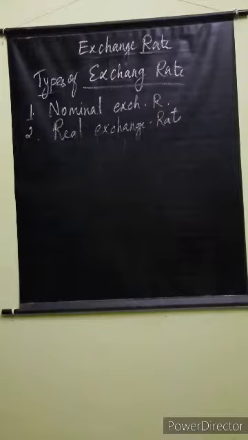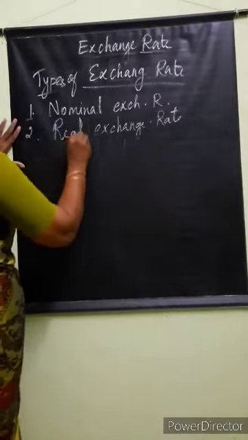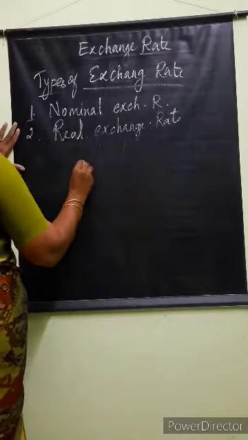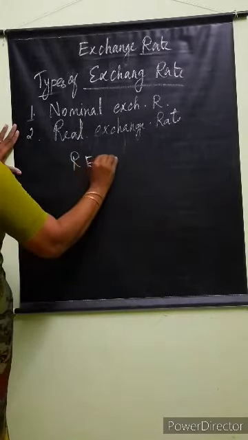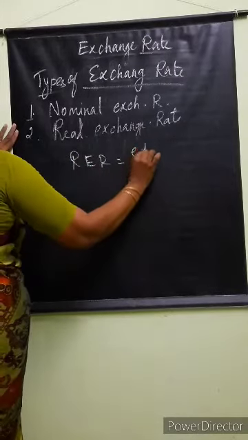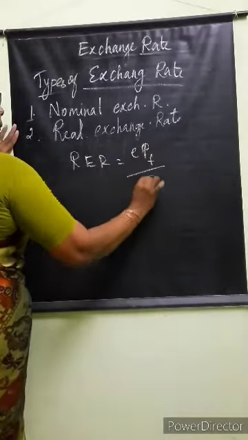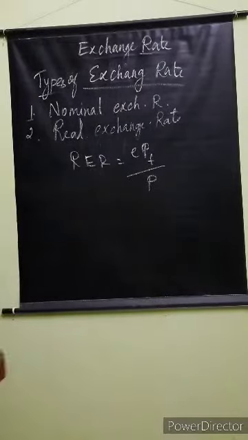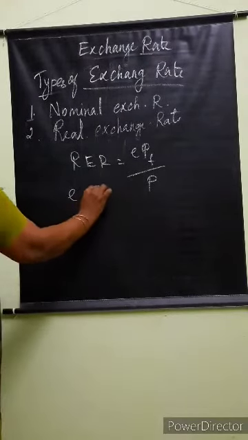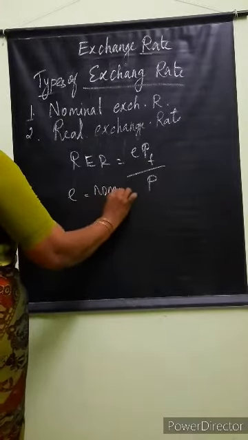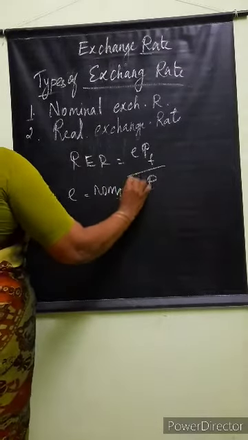So the real exchange rate, how do we calculate it? There is a formula for real exchange rate. Real exchange rate is equal to E times PF by P. Here E refers to nominal exchange rate, that is what we are fixing.